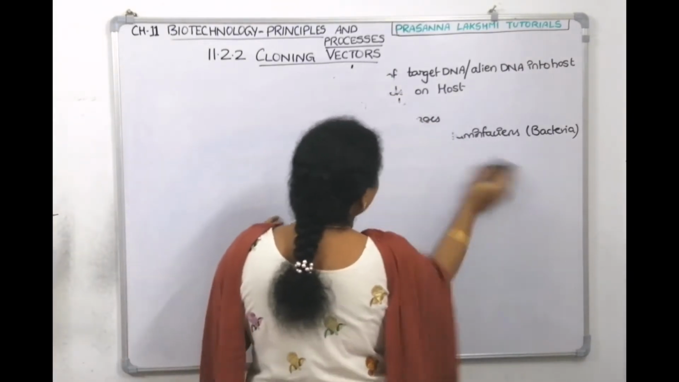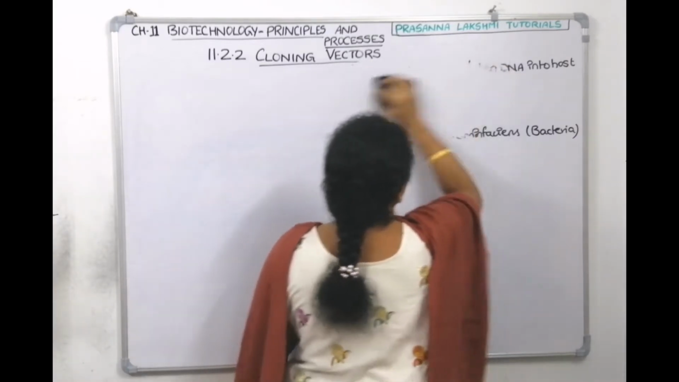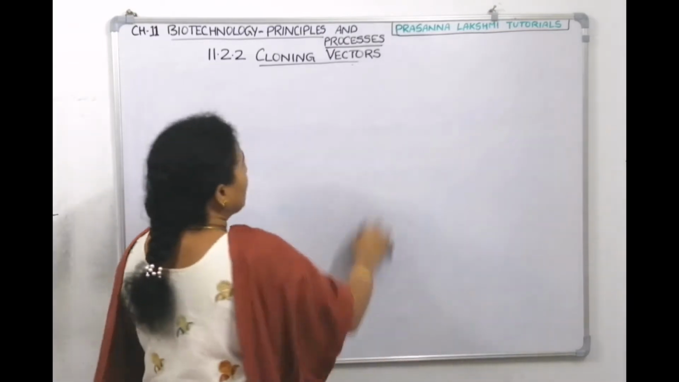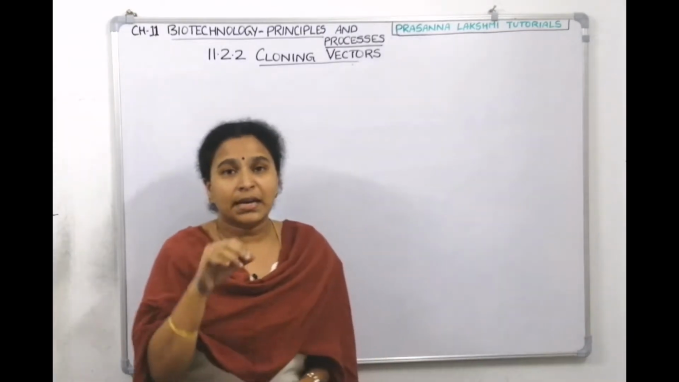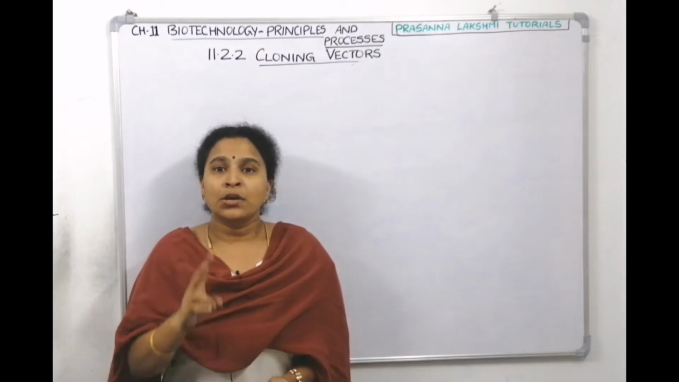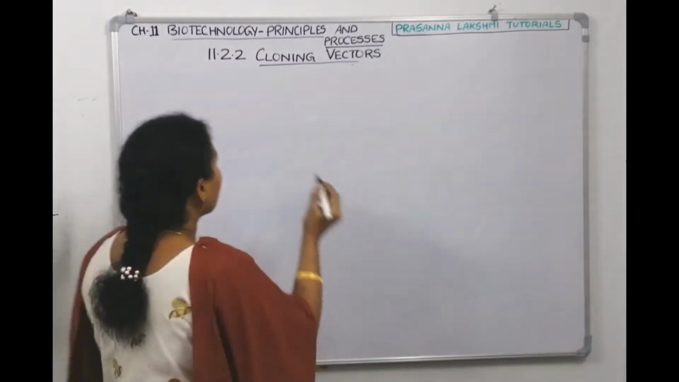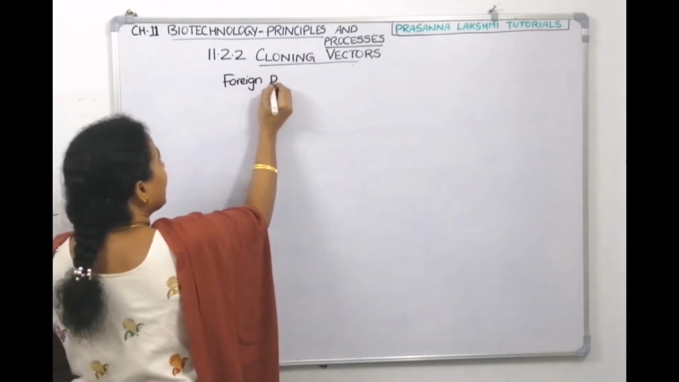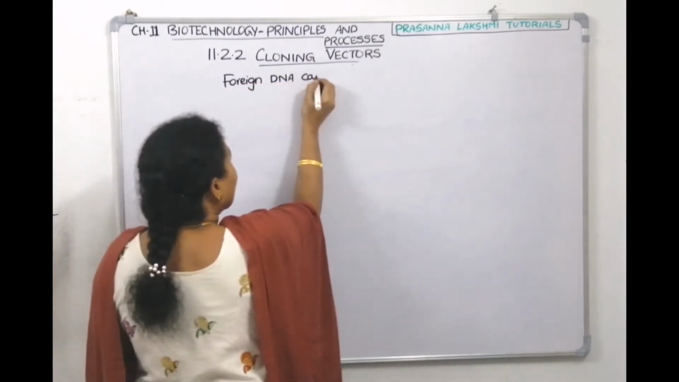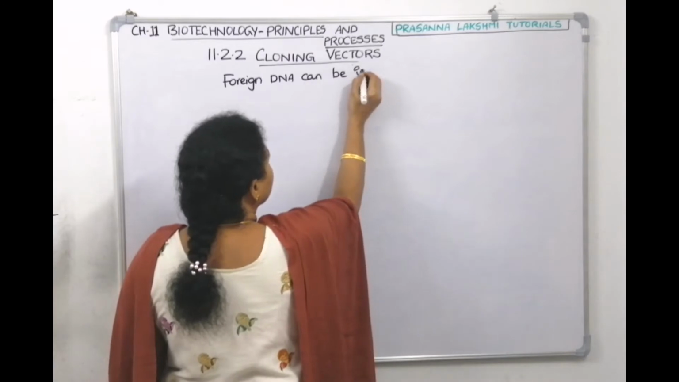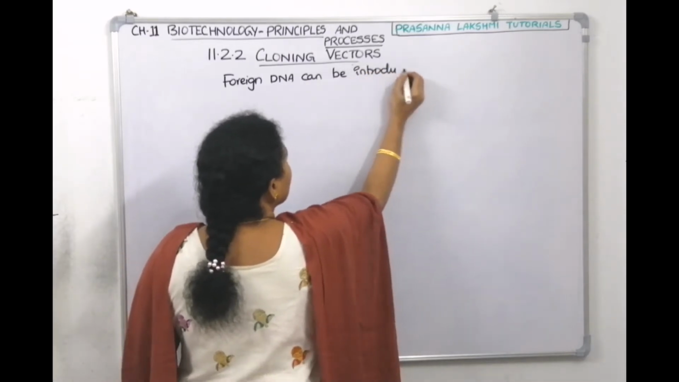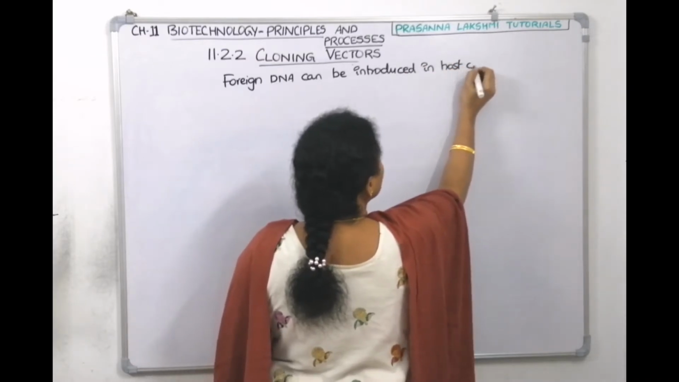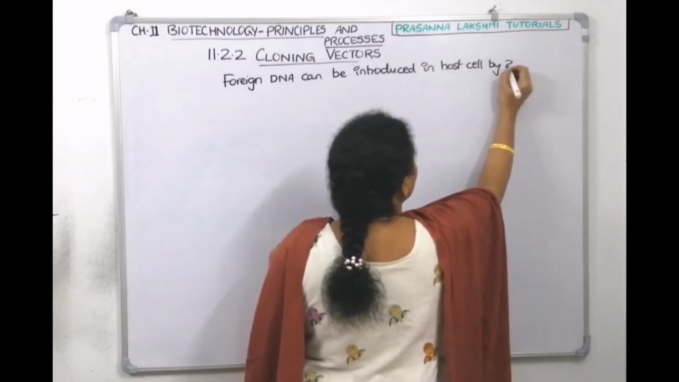Now, if you want to go somewhere, you have two choices: either go in a two-wheeler or go in a four-wheeler, right? In the same manner, if you want to deliver something into a host cell, you have two techniques. Foreign DNA can be introduced into the host cell by two methods.